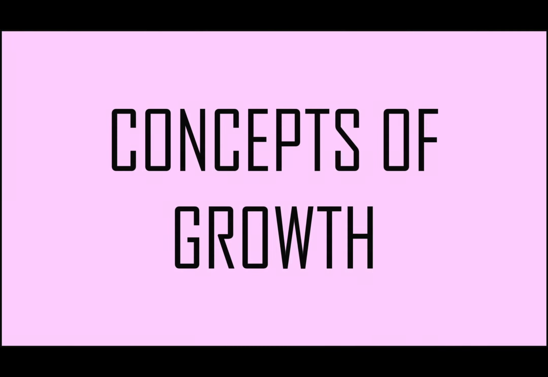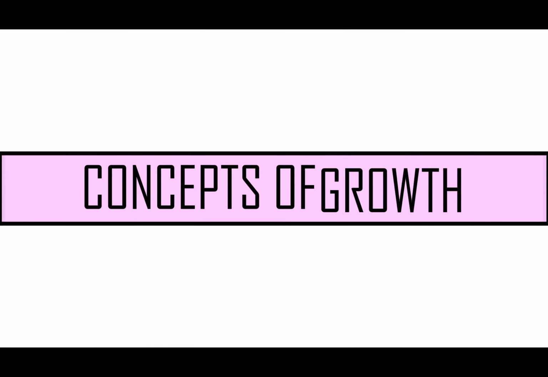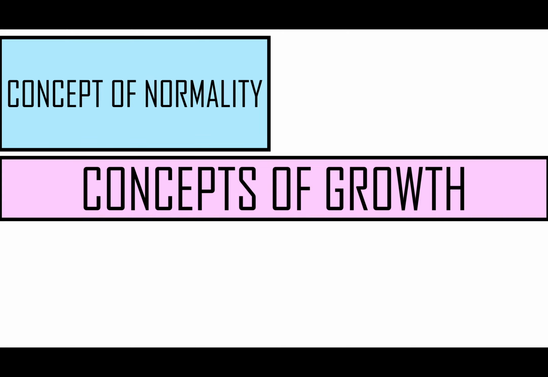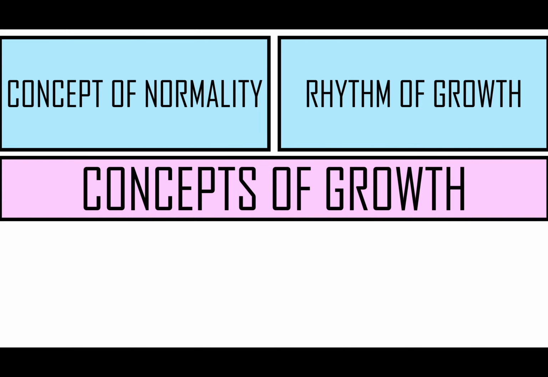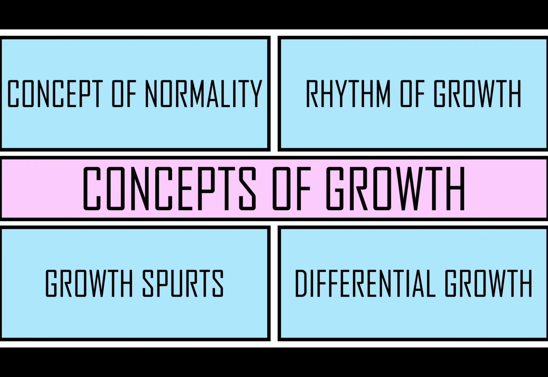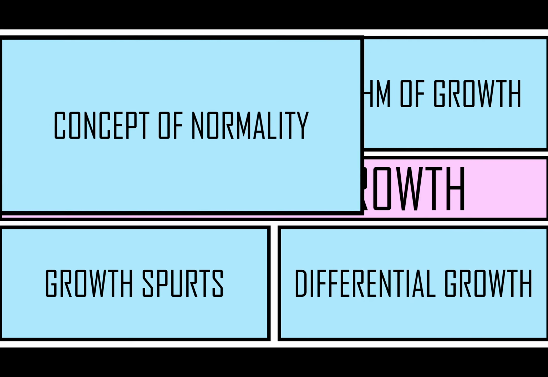Today we will talk about concepts of growth. There are certain concepts of growth, especially when you are studying or talking about orthodontics, that you need to focus on. There are four main important concepts of growth. The first is concept of normality. The second is rhythm of growth. The third important concept of growth is growth spurt. The fourth is differential growth. At first we will talk about concept of normality, and then we will talk about the other concepts of growth.